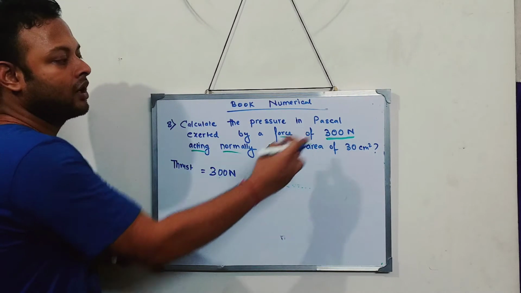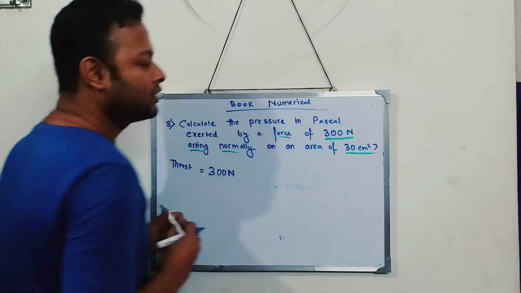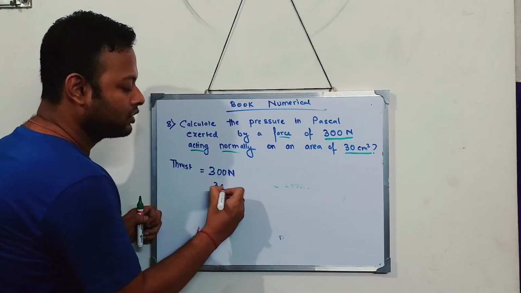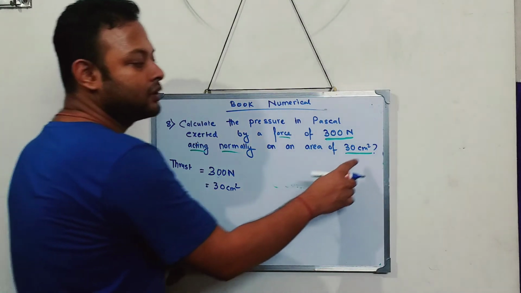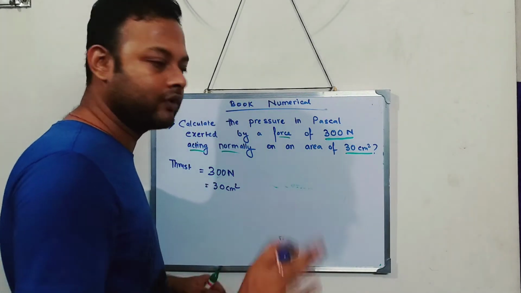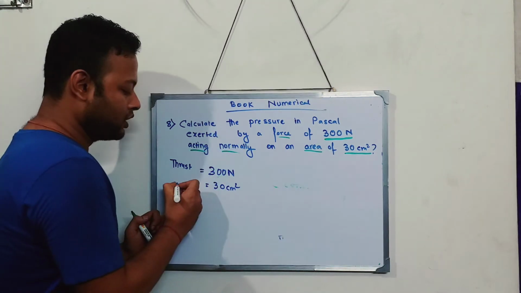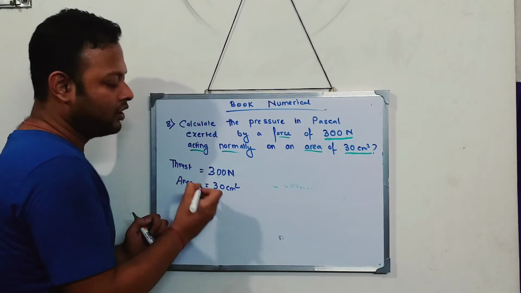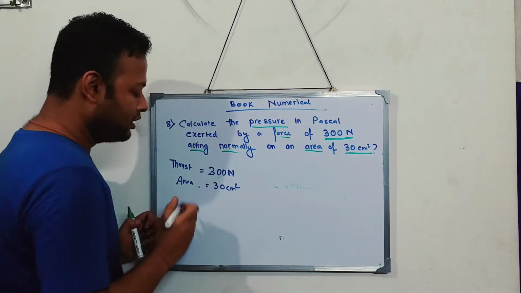So a force of 300 Newton acting normally. My next thing that I will see is what? 30 centimeter square. Now what is centimeter square? Centimeter square is a unit of area, not the SI unit, but it's a unit of area, and it is written on an area of 30 centimeter square. And they ask me to find the pressure.